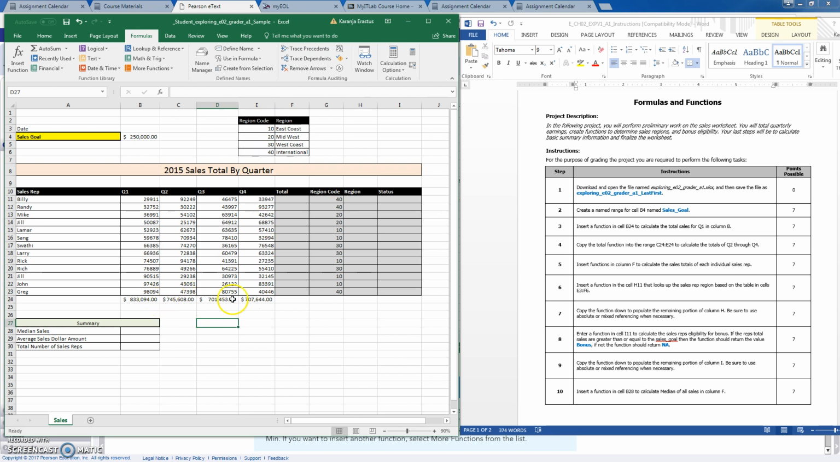So we have completed those tasks, and now we have another 7 points. The next one tells us to insert a function in column F to calculate the sales total for each individual sales rep. These are the individual sales reps. We should compute their totals here.